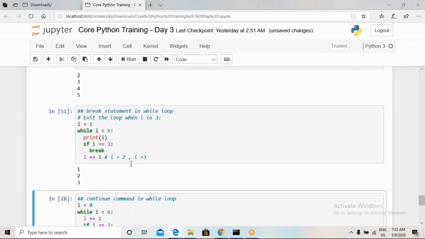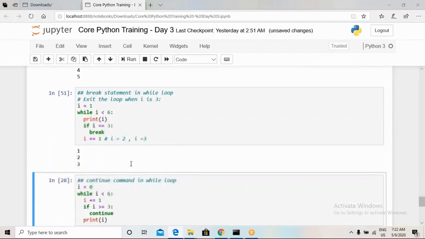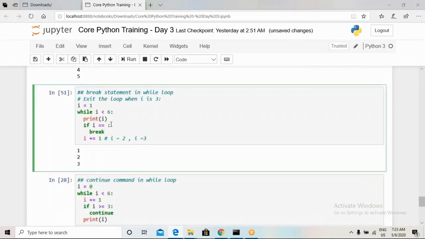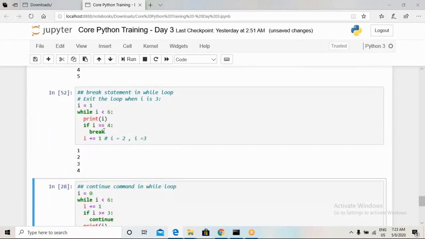So here we can see it has printed only the values up to 3. Now, if I want to check with values up to 5, then 5 or 4, it will print the values up to 4.